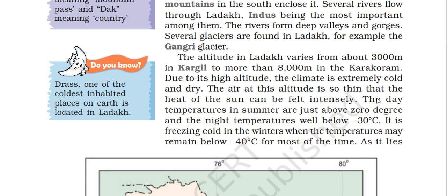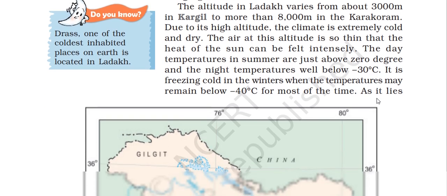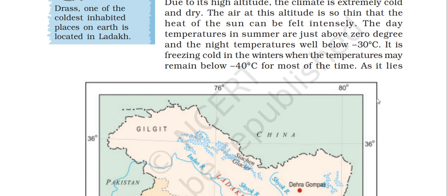It is freezing cold in the winter, when the temperature may remain below minus 40 degrees Celsius for most of the time. Dras, one of the coldest inhabited places on the earth, is located in Ladakh.